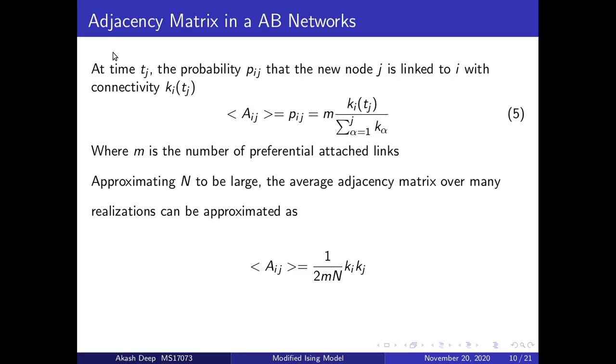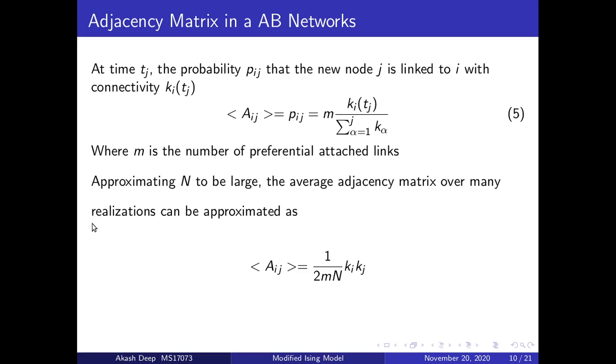The adjacency matrix in the Albert-Barabasi network at time t_j is the probability at which the new node j will be linked to another existing node i. It is given by m k_i(t_j) over the sum of k_alpha. Here, let's define what m is. m is the number of preferential attached links. For example, if we already have 10 nodes existing in the system and a new node comes, we define to how many nodes the new node will connect, which is called m. For example, it will connect with only 2 nodes of the existing system.